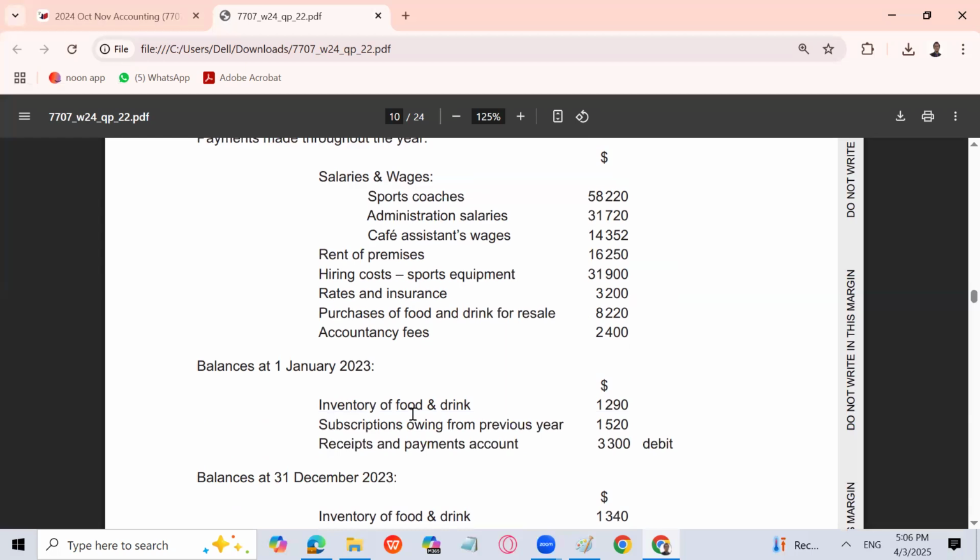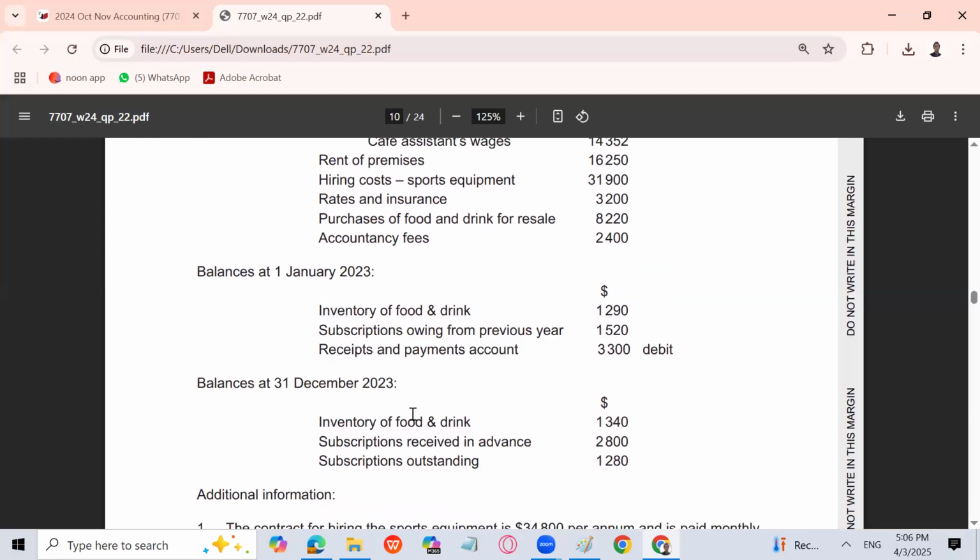Balance at 1st January: inventory of food and drinks, subscription owing from previous year, receipt and payment account 3300 debit. That is, receipt and payment account debit balance means balance brought down. And balance at 31st December: inventory of food and drink, subscription received in advance and subscription outstanding are given. So my question to you is this: will we prepare a trading account of food and drink or not?